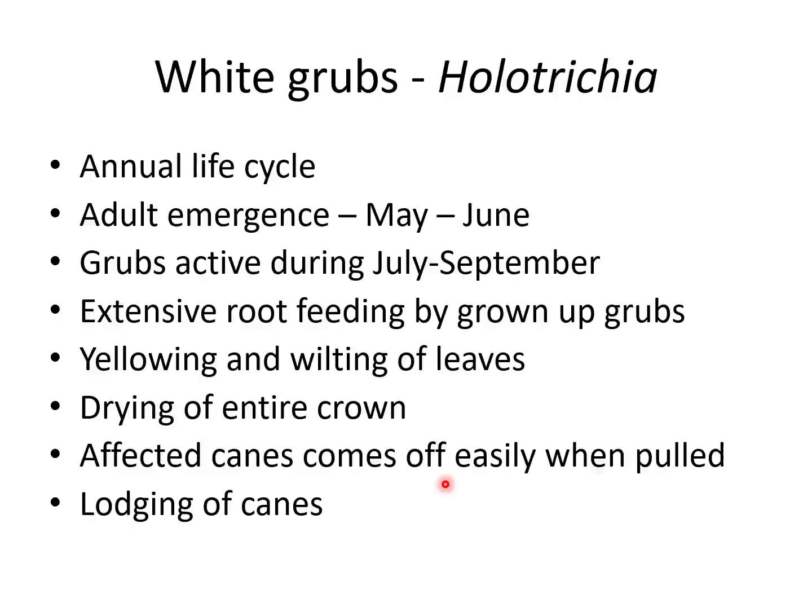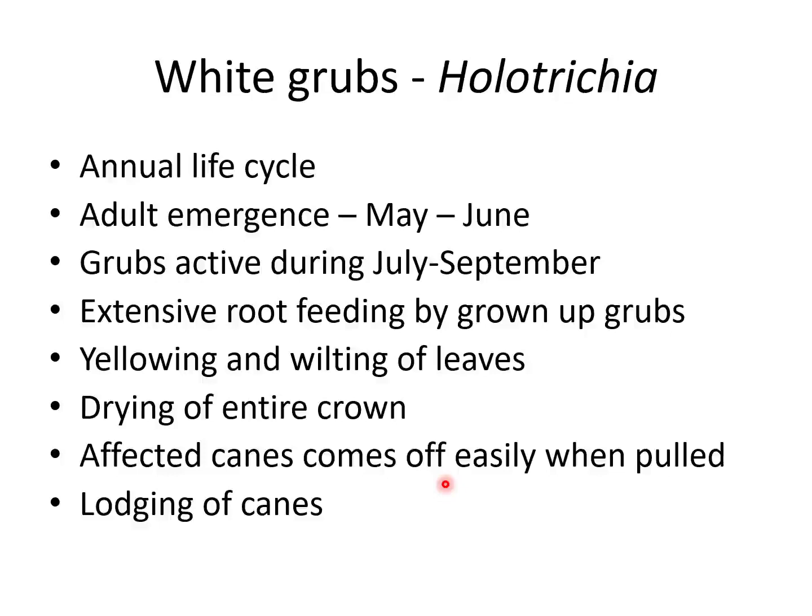Coming to the next pest, white grub, Holotrichia. I think you remember the white grub which we have discussed in the previous classes. At that time, I told you it is a pest which has an annual life cycle. That means it takes 1 year to complete its life cycle. One more name I told you other than white grub is May-June beetle, because the adults emerge during May-June with the pre-monsoon showers, and it lays the eggs in the soil.